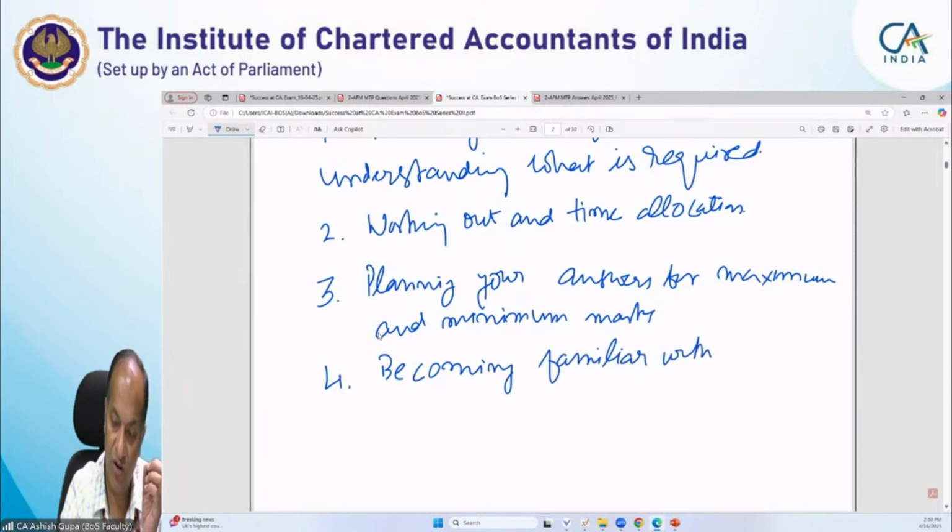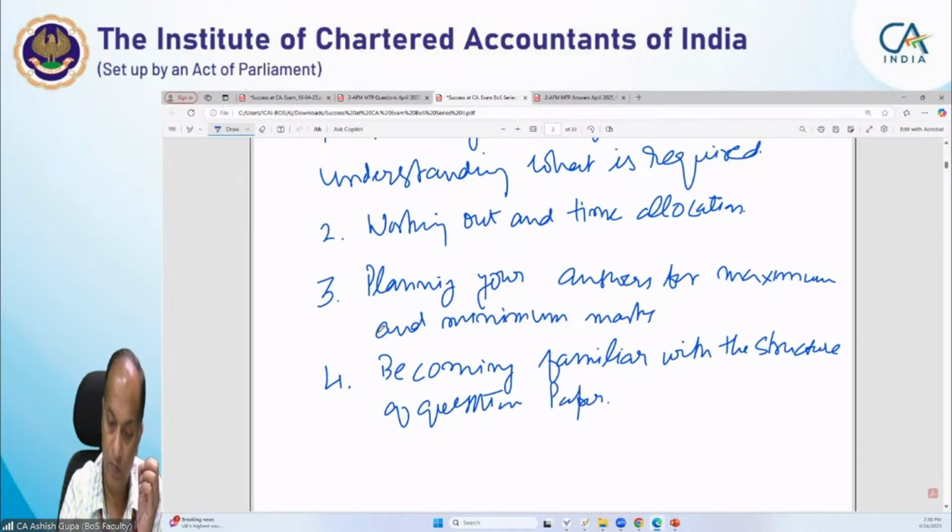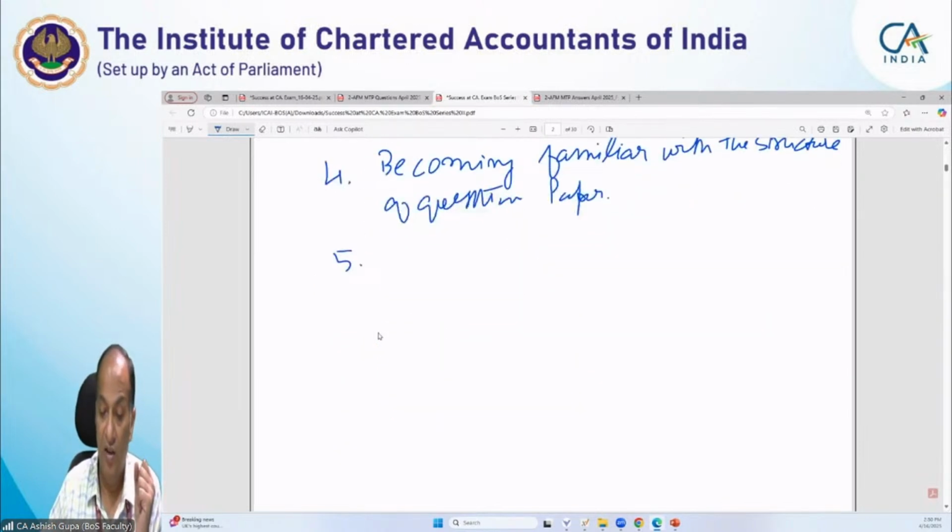with the structure of the question paper. Okay, so it is very important that you become familiar with the structure of the question paper.